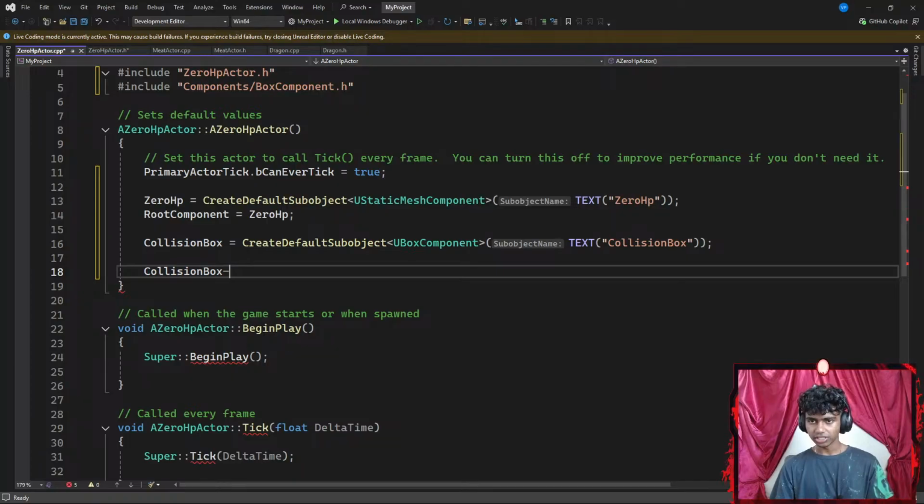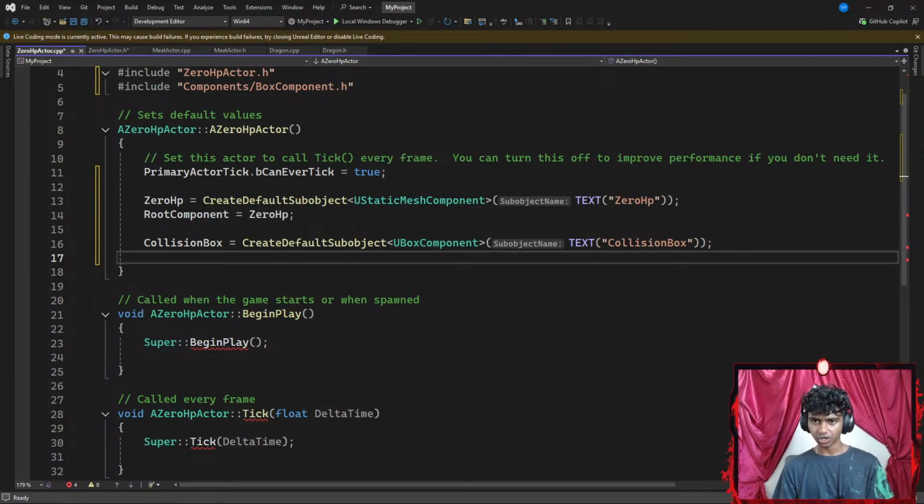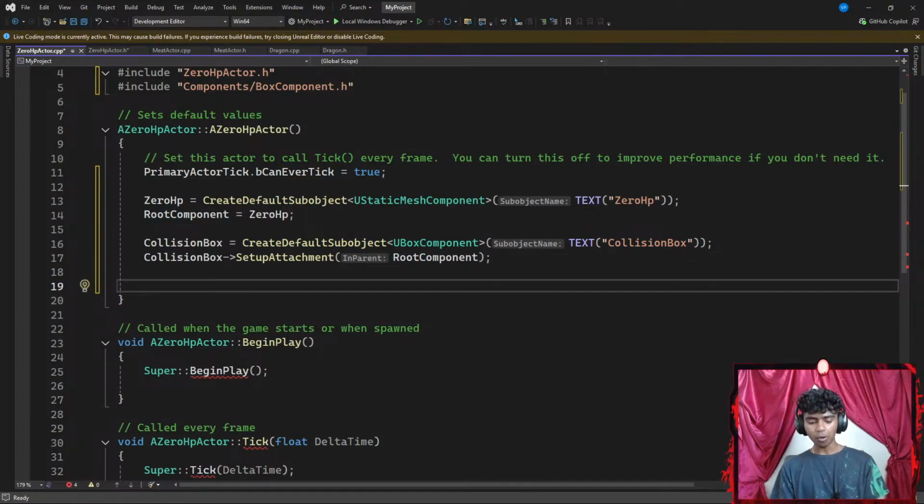Firstly, I'm gonna point this towards something like setup attachment. I'm going to go ahead and set up an attachment. Let's go with something like collision box is going to be pointing towards something like setup attachment. Okay, with a pair of parentheses, which in this case is going to be my root component. Okay, and then I go ahead and end this with a semicolon. Now I'm going to go with something like collision. This is where I actually enable collision for my collision box.